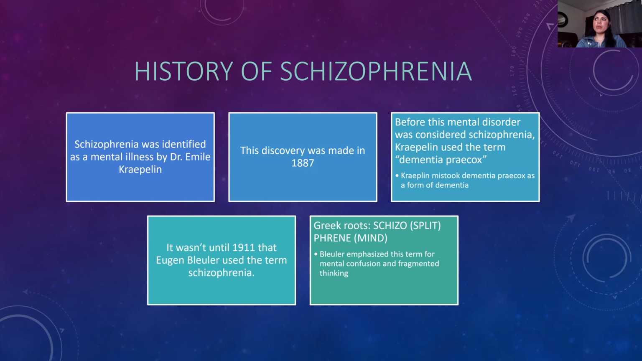And many people confuse schizophrenia as some type of personality disorder because they assume that it's a split in the personality and behavior, but it is a split within the fragmented thinking in the mind. So it's more of how your mind is thinking, and there's a split there. And that's why, with the Greek roots, schizo means split and phrene means mind. And like mentioned, Bleuler emphasized this term for mental confusion and fragmented thinking. So every time you think of schizophrenia, it's about the thinking and the thought processes, not about the personality and behavior.